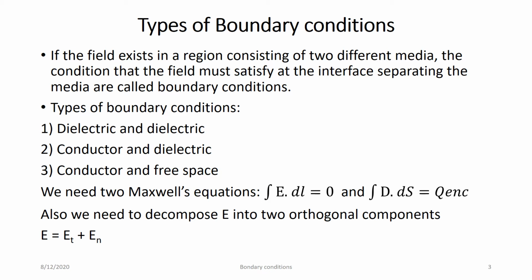Now we need two Maxwell's equations here. One is the integration of E dot dl equal to 0. We have already solved one problem using this. The other is the integration of D dot ds equal to Q enclosed, which is nothing but Gauss law. Also we need to decompose E into two orthogonal components: one is the tangential component and second is the normal component.